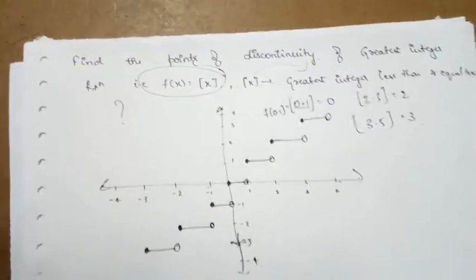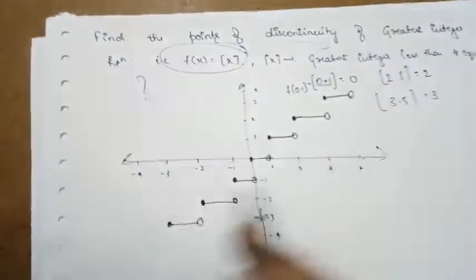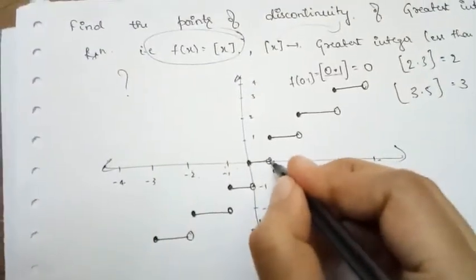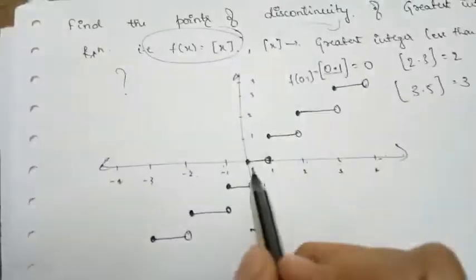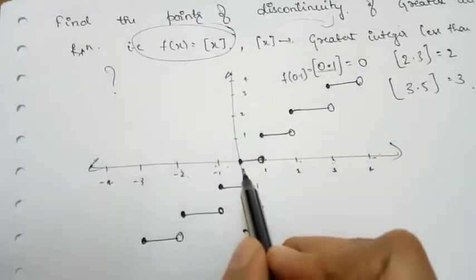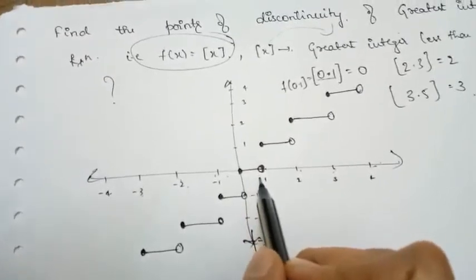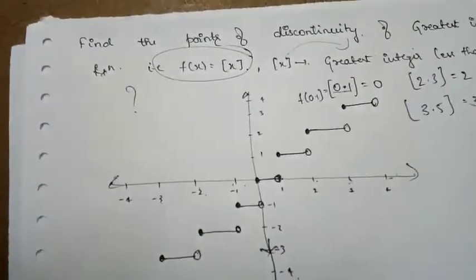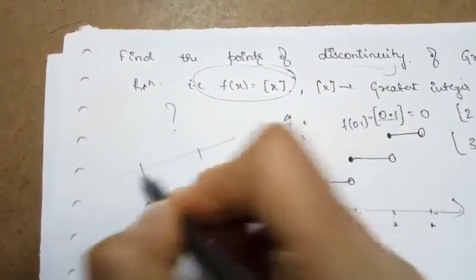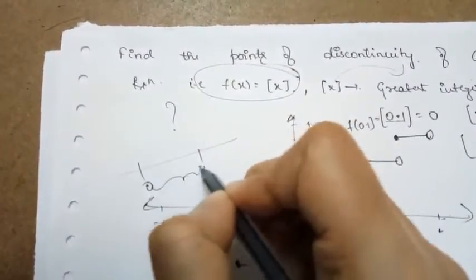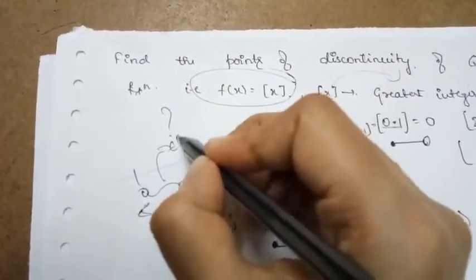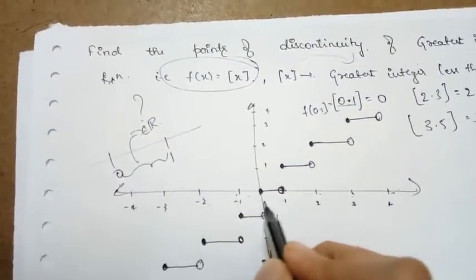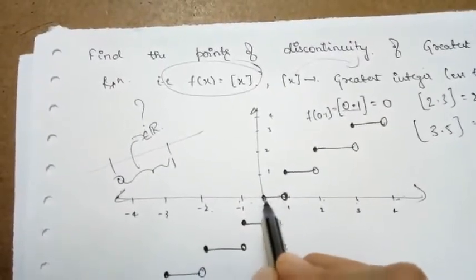So clearly, if I explain by looking at the graph, you can see here the function is discontinuous at the integer points, right? If I choose any points from 0 to 1, like 0.1, 0.2, 0.3, 0.4, any numbers between 0 and 1, any points lying between any two integers, all these points belong to the set of real numbers, right? If I choose any real numbers lying between two integers, at all those points the function is continuous.